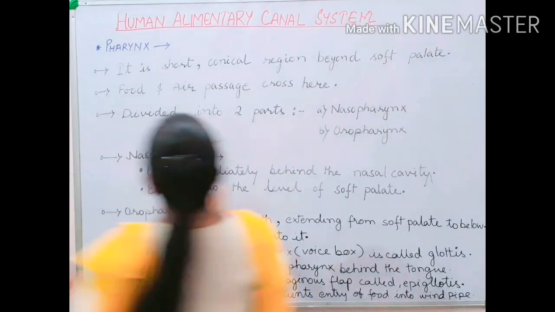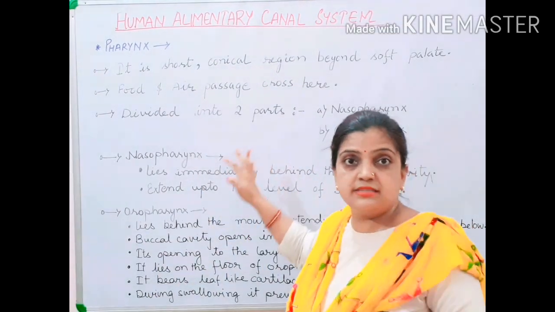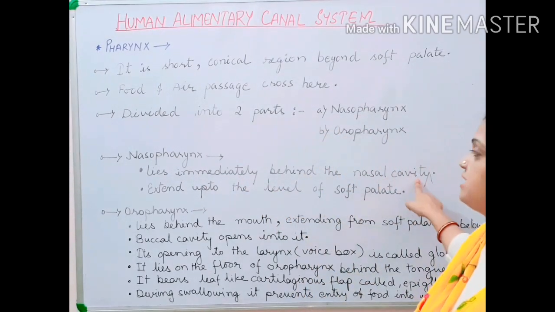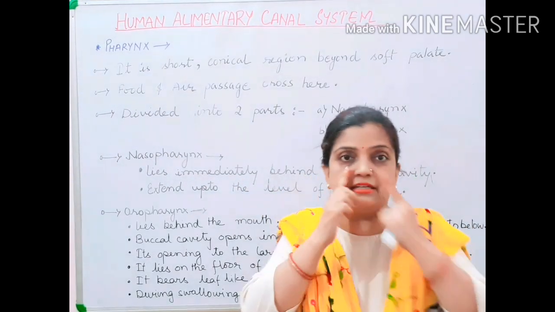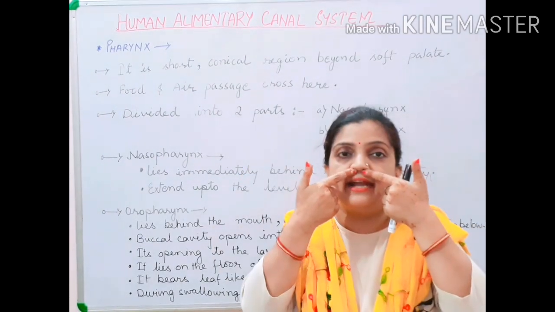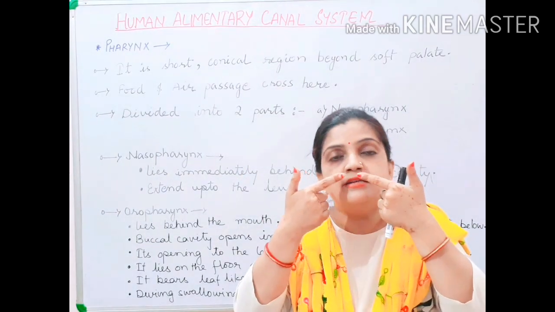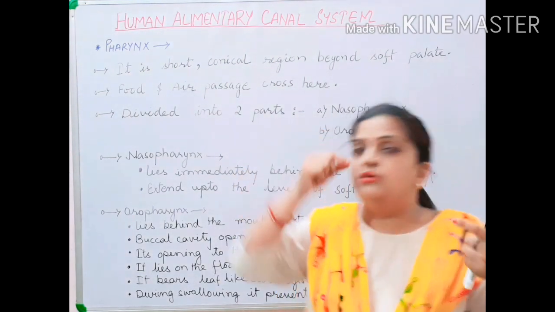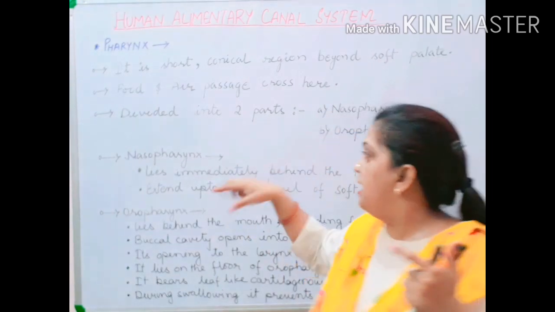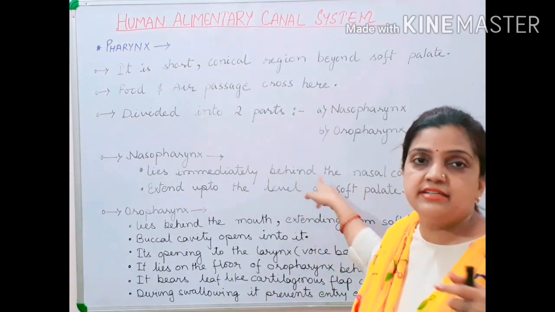Now children, where does your nasopharynx lie? It lies immediately behind the nasal cavity. This is your nasal cavity, and at the posterior part, like in the anterior part, there are two openings. Similar two openings are behind also. So passing through the nasal cavity, at the posterior part, your nasopharynx lies.